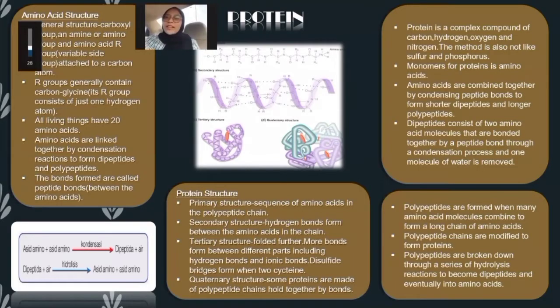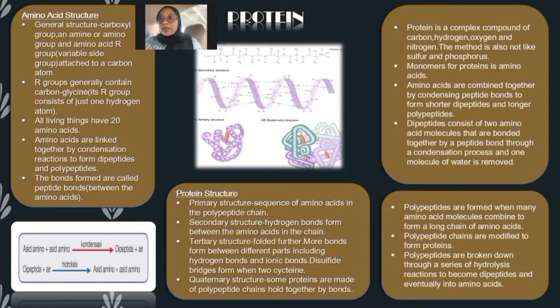Okay, today I want to present about protein. Protein is a complex compound of carbon, hydrogen, oxygen and nitrogen. The metals are also not like sulfur and phosphorus. The monomer for protein is amino acid. Amino acids are combined together by condensation, forming a peptide bond to form shorter dipeptide and longer polypeptide.